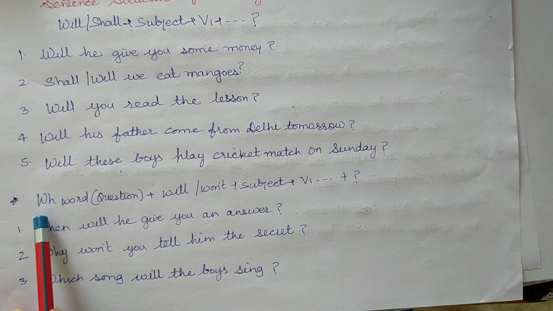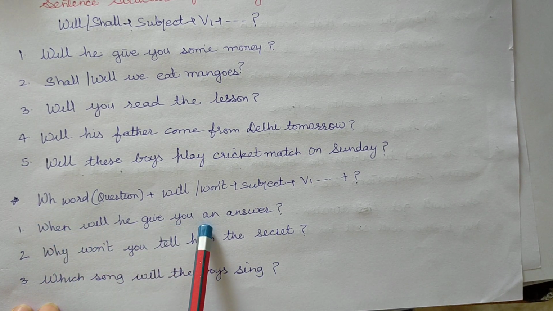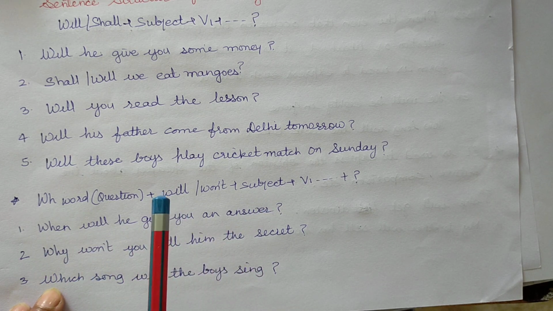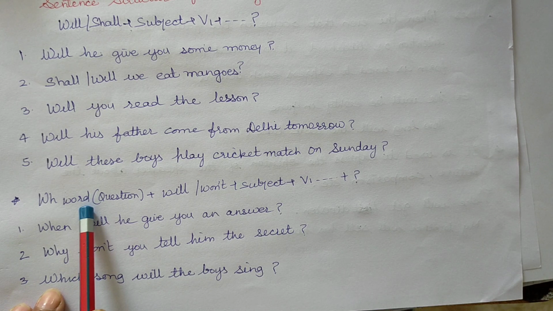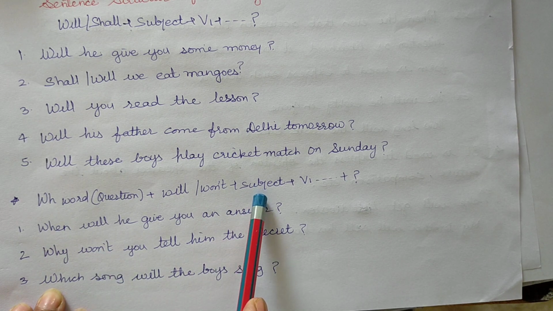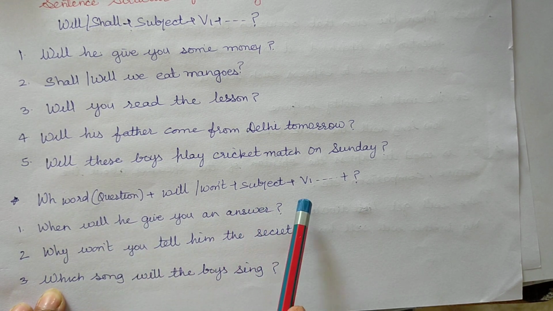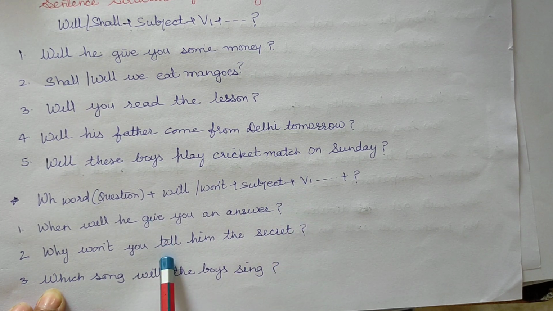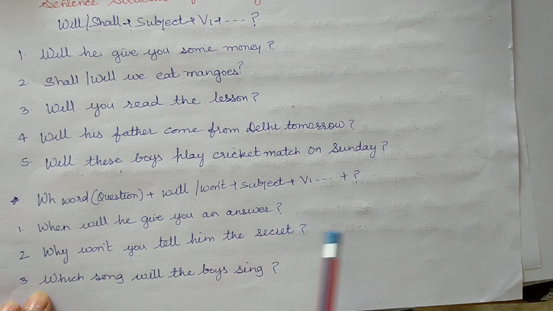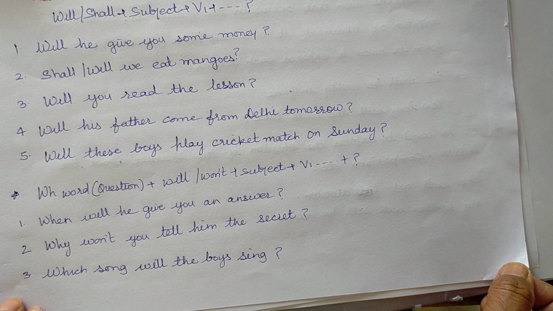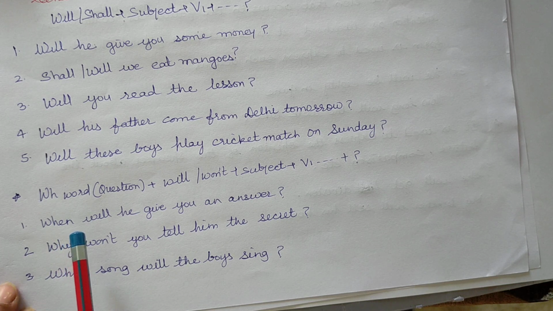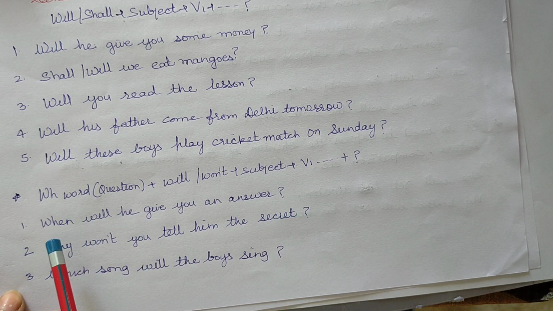To form a WH question, we use WH word, will or won't, subject, plus verb's first form, plus object or rest of the sentence, plus question mark. So let us see some examples. Examples related to WH questions or WH words in future indefinite.